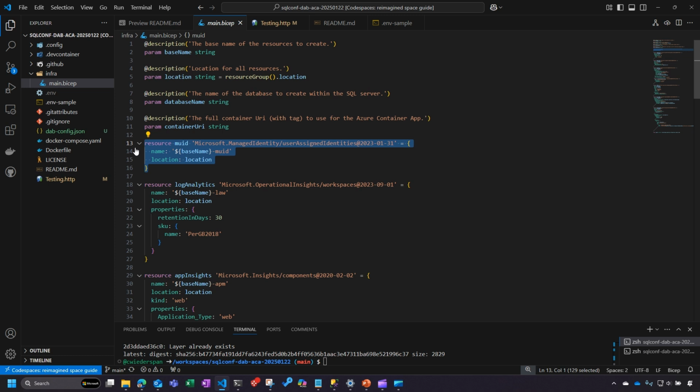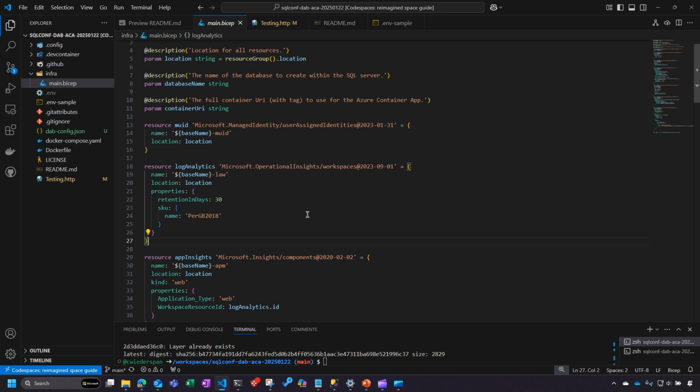The first thing I'm going to create is a managed user identity. That managed user identity will be used to run the container app. So the container app will run in the context of that user, and we'll also assign that user the SQL admin permissions on our database. We'll see that here in just a second.